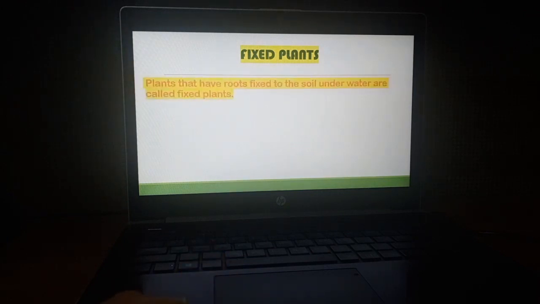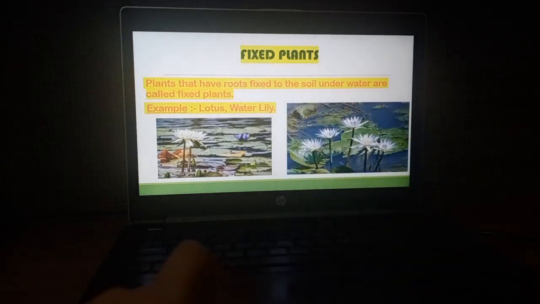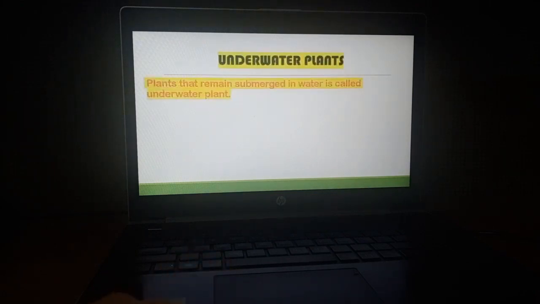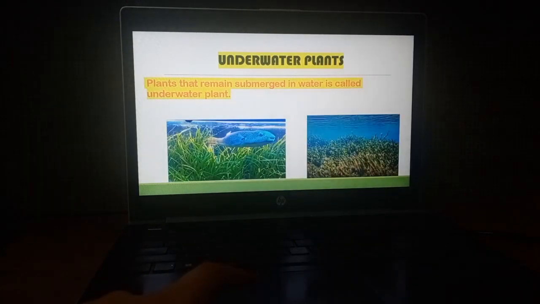Second, fixed plants are the plants whose roots are fixed under the soil of a water body, like rivers and ponds. Examples are lotus and water lily. Then the third type is submerged, or you can say underwater plants, the plants whose parts all remain submerged underwater, like hydrilla and vallisneria.